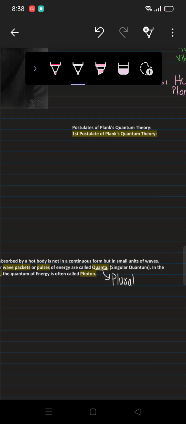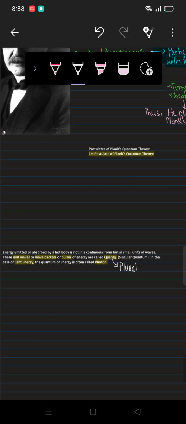So what did he say? He said the energy emitted or absorbed by a hot body was not continuous, meaning it was in a discontinuous form, in small units or packets, or unit waves, or wave packets or pulses of energy, which he termed quanta. Quanta is the plural, and the singular of quanta is quantum.